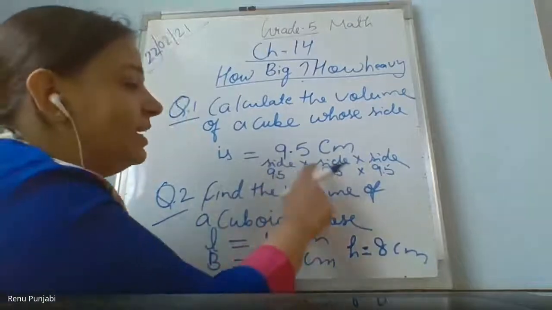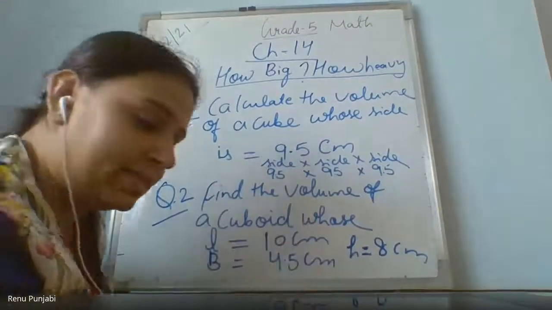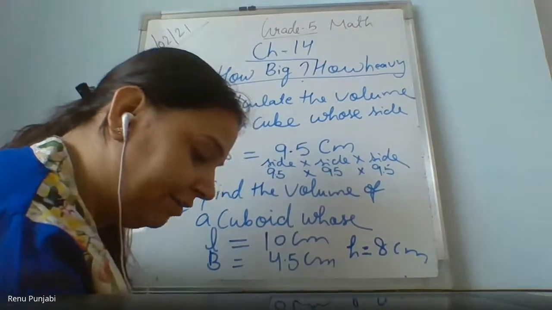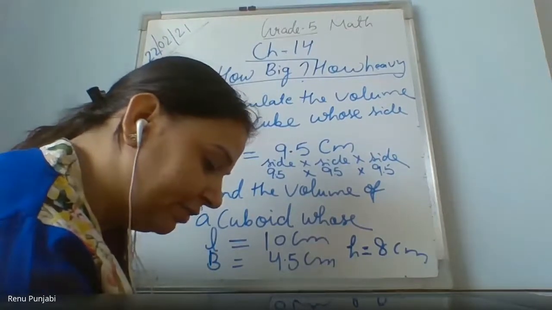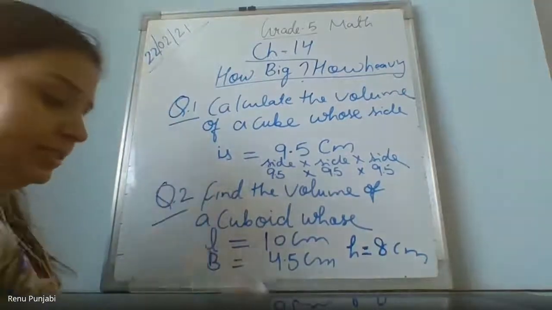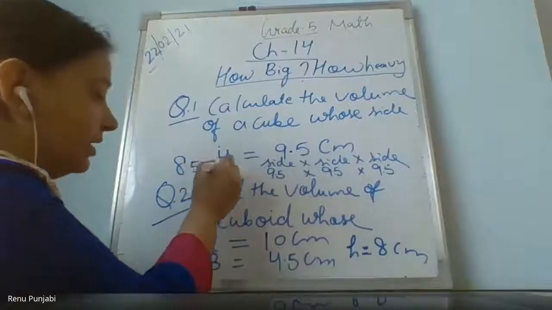So once you multiply them, after getting the answer, wait a minute, I will also do 95 multiplied by 95 multiplied by 95. It is 857375, right?